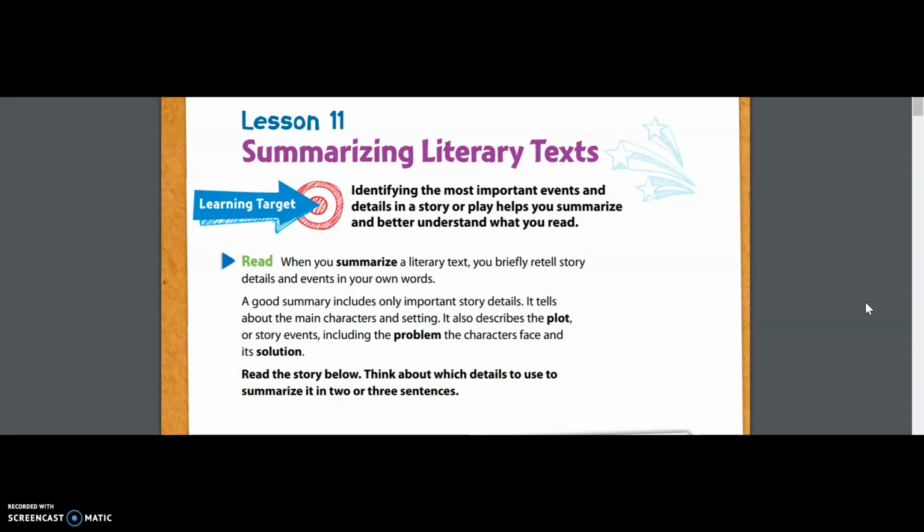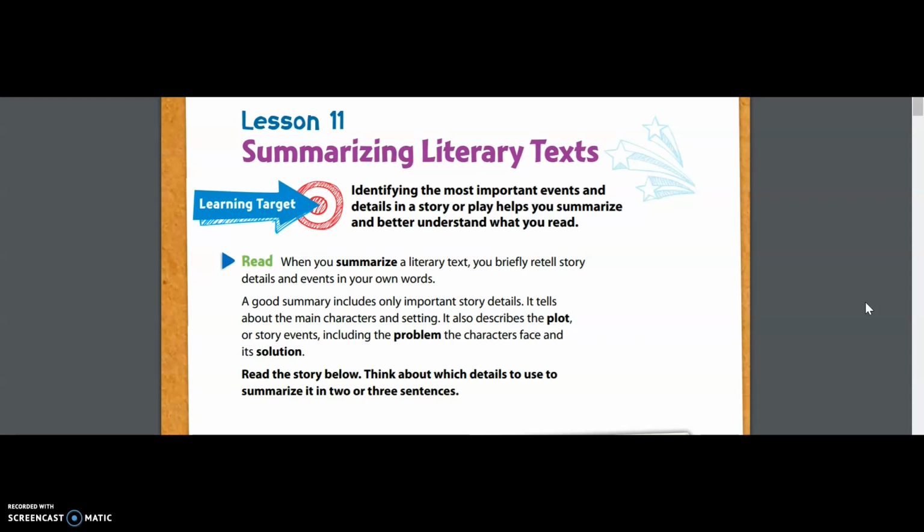We've talked about plot a lot in class. So immediately your brain should be lighting up saying, I know what a plot is. The plot is the beginning, middle, and end of the story. It's how you build up a story as you go along. So the plot, or the story events, including the problem the characters face and its solution.